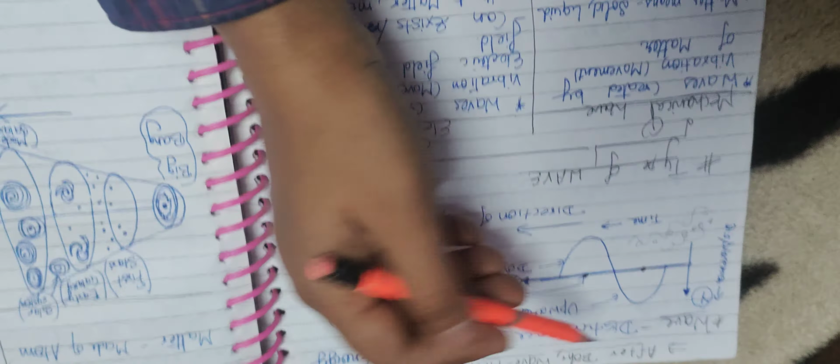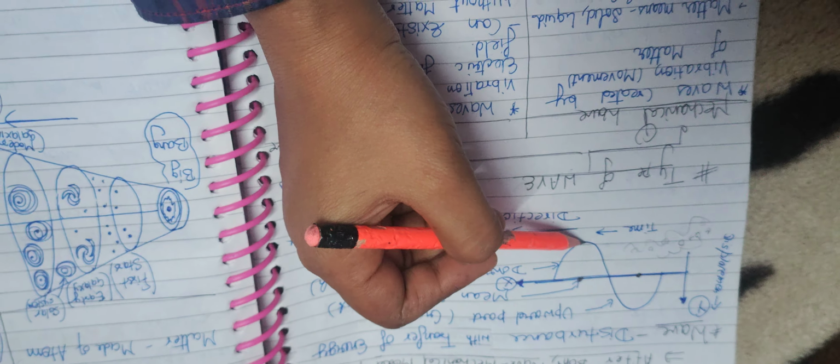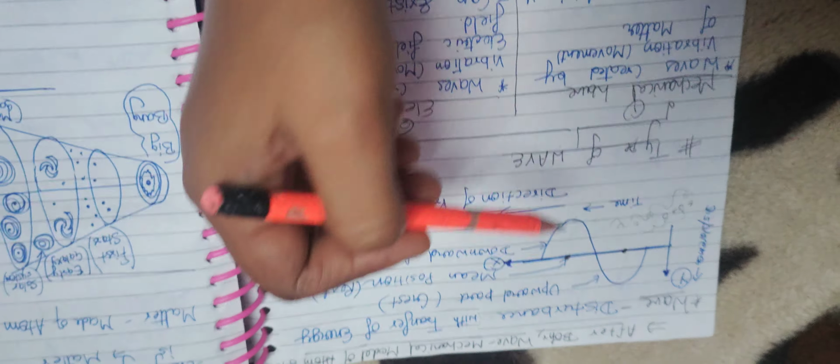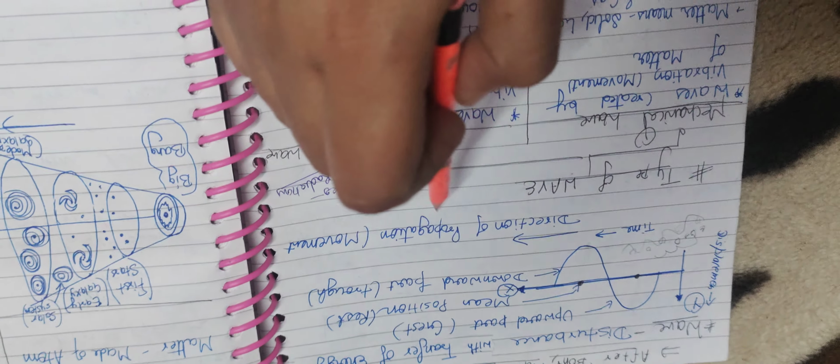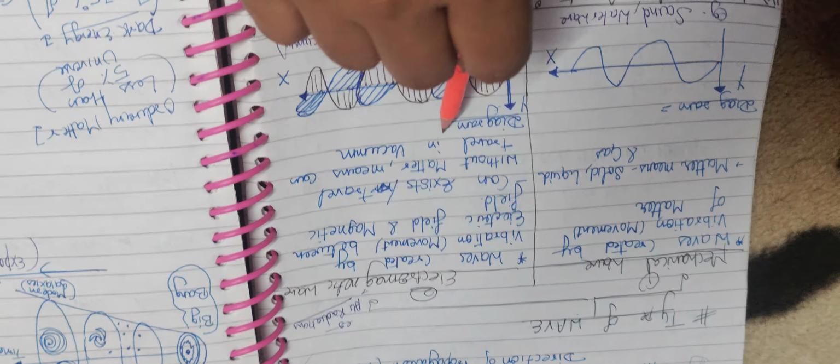So when you start from the mean position, one straight line should meet the highest point. So it is in the up direction also, and in the down direction also. So this diagram is there. Direction of propagation means movement. Now there are two types of waves, mechanical and electromagnetic waves.